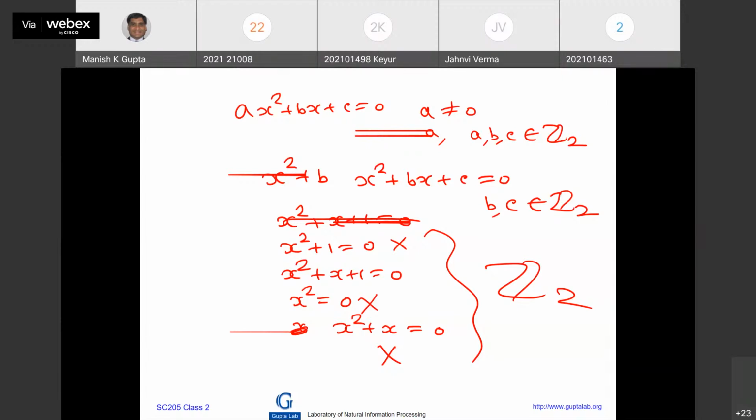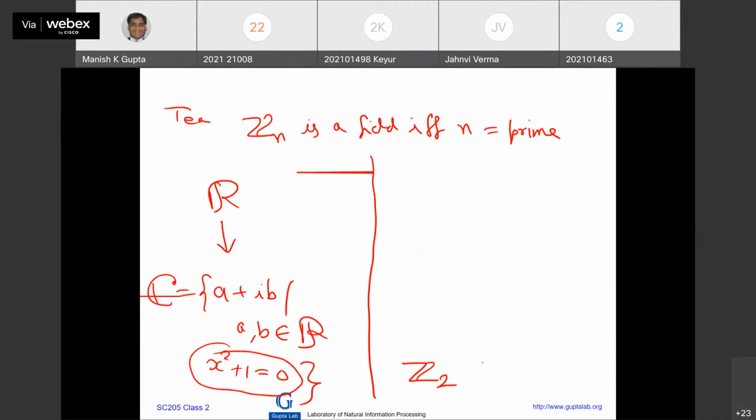So now you see, take this equation here: x squared plus x plus 1 equal to 0. Analogous to x squared plus 1 is equal to 0. And let me try to construct the field in a similar manner. x squared plus x plus 1 is equal to 0.